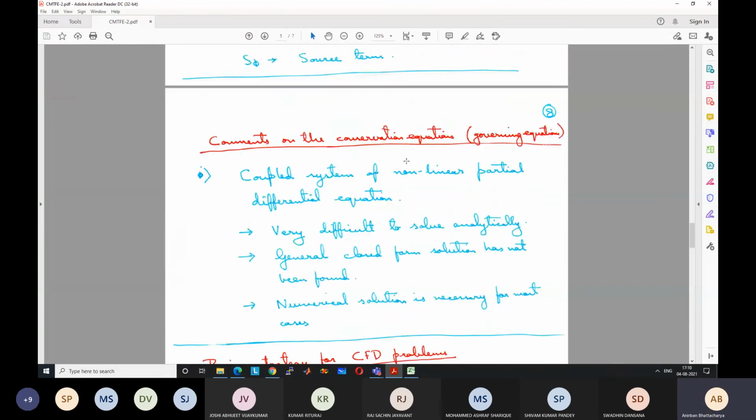The main idea is to impress upon you that we need numerical methods to find the solution for most of the cases. That's why we are studying this, or you are learning this course. For most of the cases, because analytically it is not possible to find the solution, we have to solve numerically.